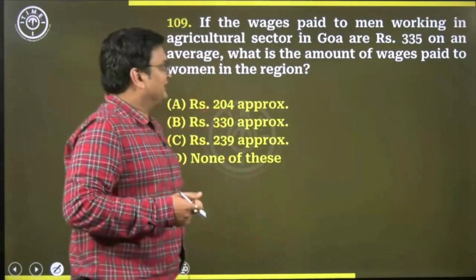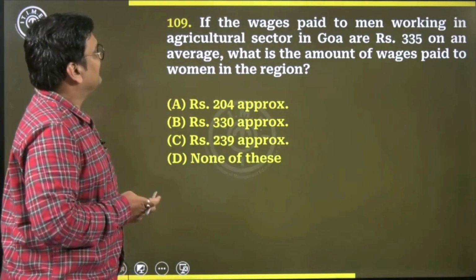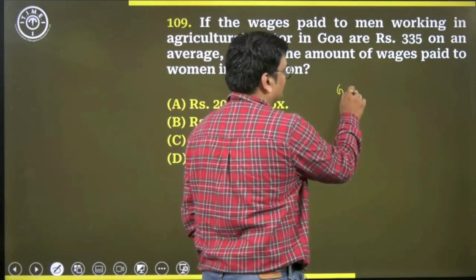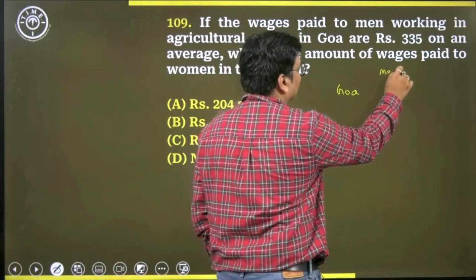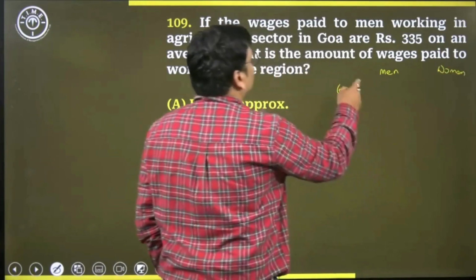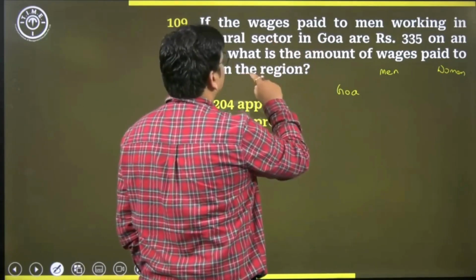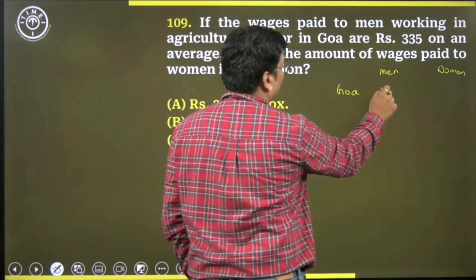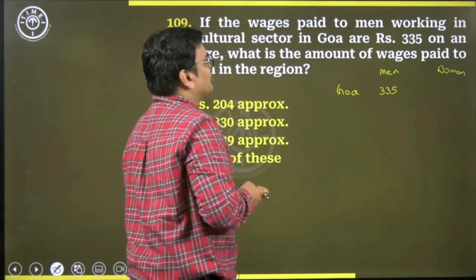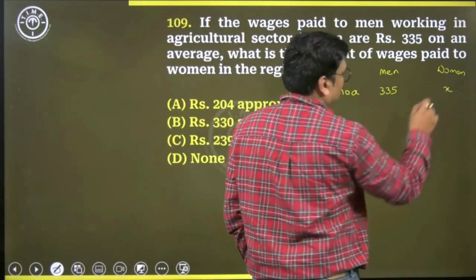Question number 109. If the wages paid to men working in agricultural sector in Goa, so we're talking about Goa, we're talking about men, and then of course we shall talk about women also, is 335 rupees on an average, what is the amount of wages paid to women in that region? So what is this value? Where do I get this information?